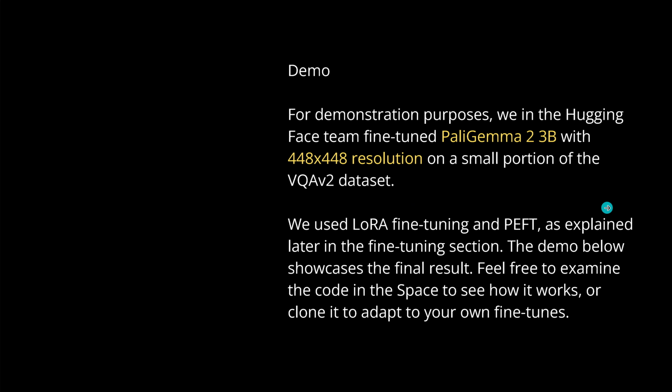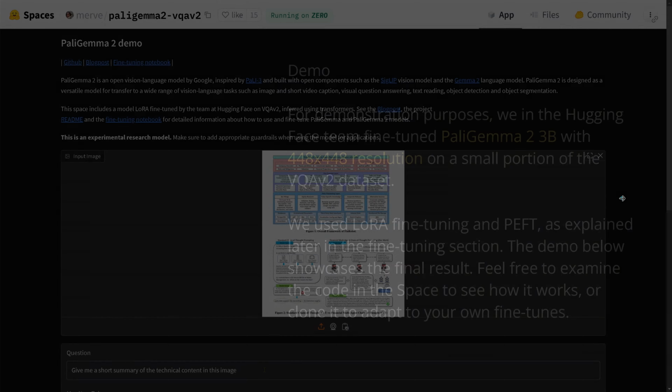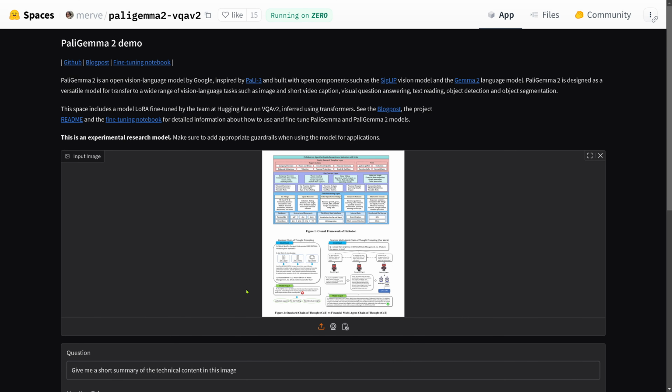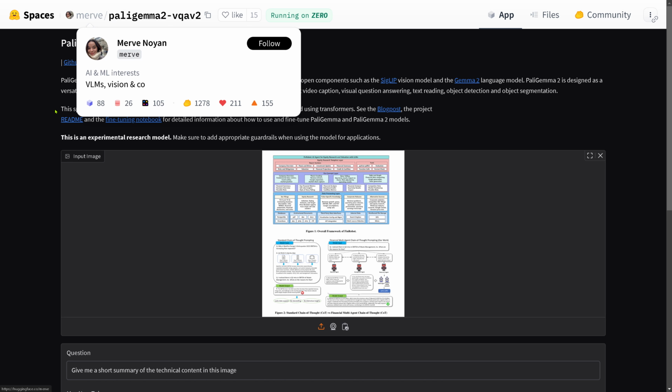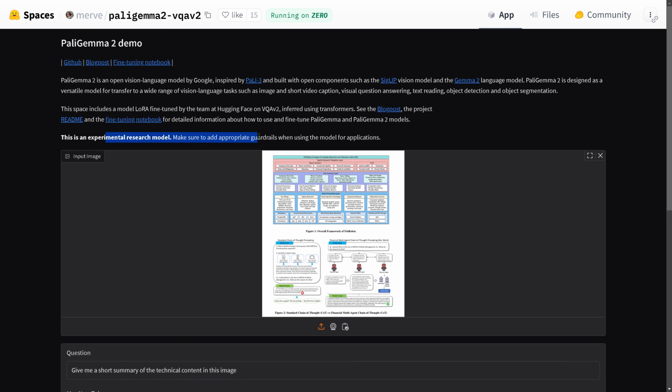But let's examine where it fails and where it succeeds, and you get a feeling if you use this on a 3B model, which is maybe not the best idea for a medical, pharmacological or molecular chemistry application. Let's have a look at the performance. But of course, we want to see this in real time. So we go to our Spaces. Thank you, Merve, for PaliGemma2. Beautiful. So let's see this experimental research model.